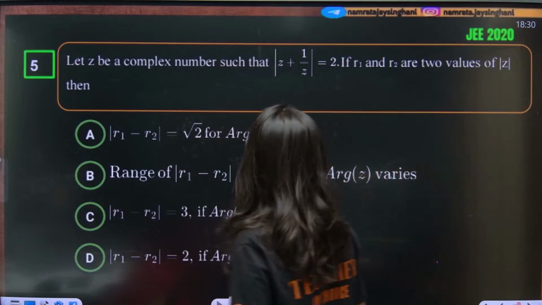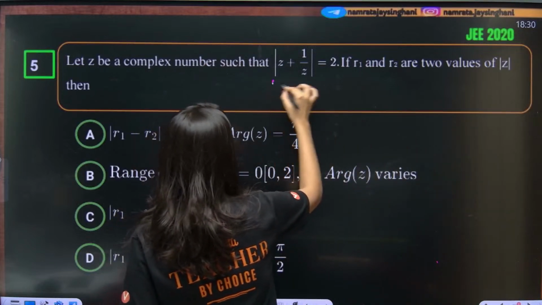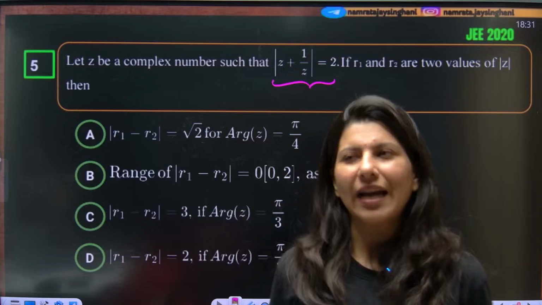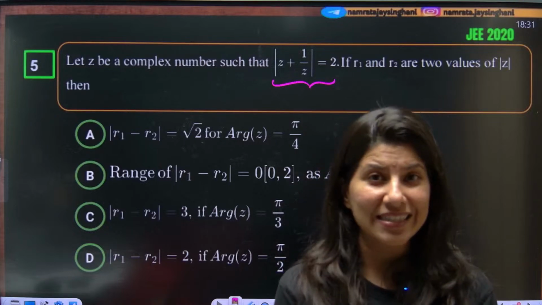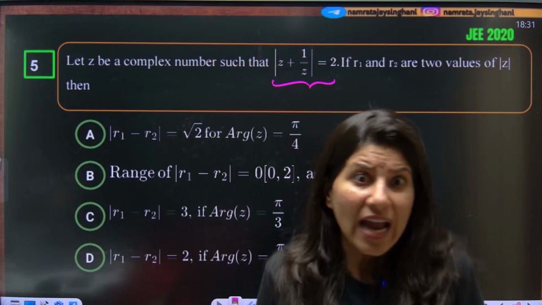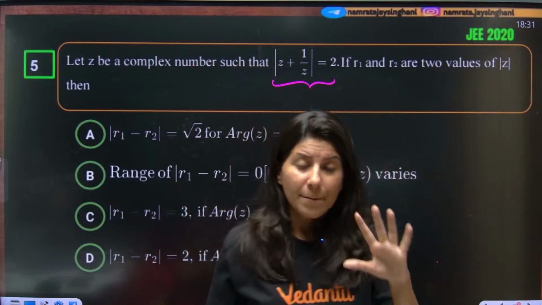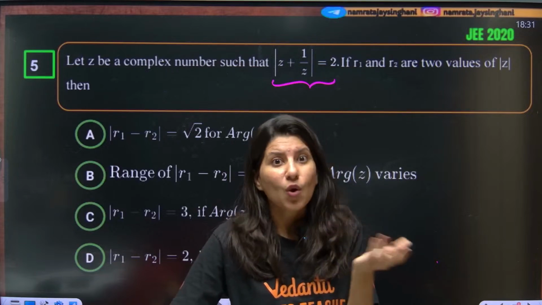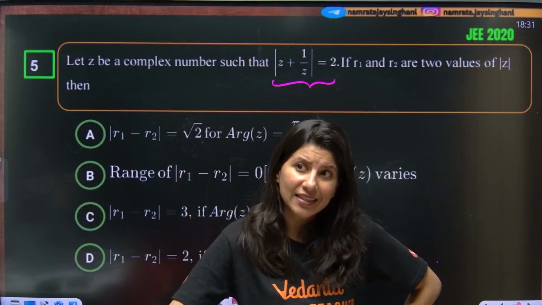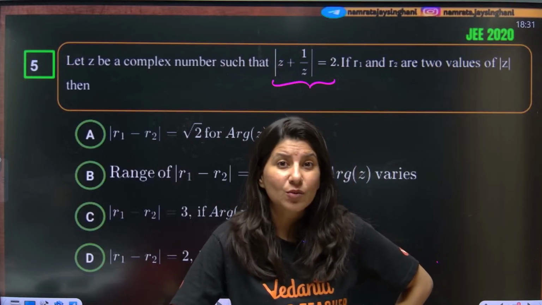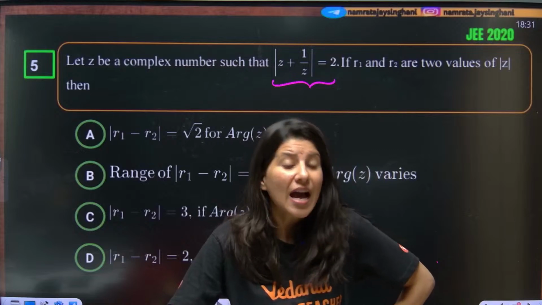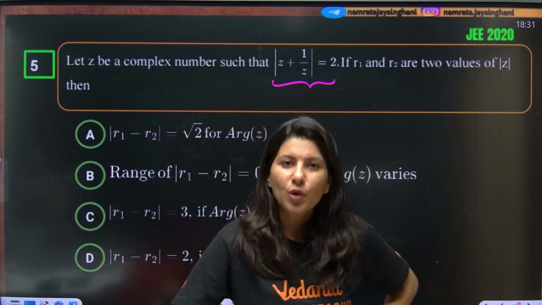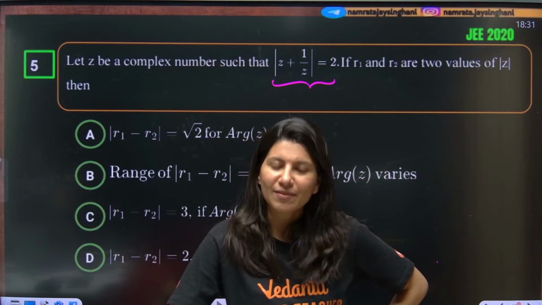Z is a complex number such that mod of Z plus 1 by Z is equal to 2. In JEE Main, you might have done Z equals X plus iota Y, and it might have worked for you. But in JEE Advanced, keep in mind that Z equals R cos theta plus iota sin theta, that is your polar form, and Z equals R e power iota theta, that is your Euler's form. These two forms, my dear students, polar form and Euler form, are going to be very, very helpful.